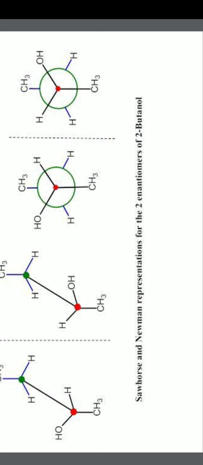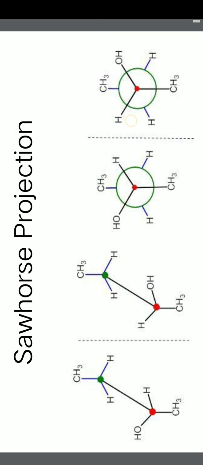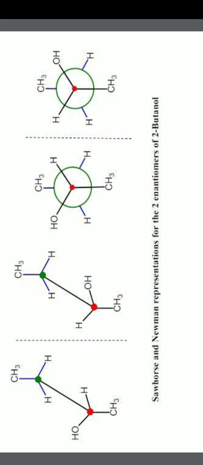Especially when we consider stereoisomerism, we know how to represent a molecule in a three-dimensional model. For that we have different representations: wedge representation, Fischer representation, Sawhorse representation, and Newman representation.